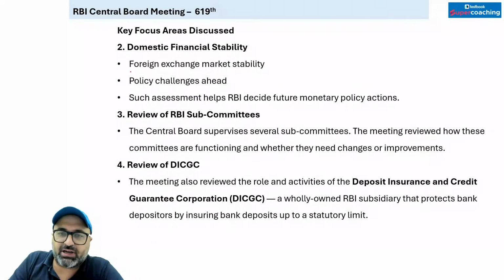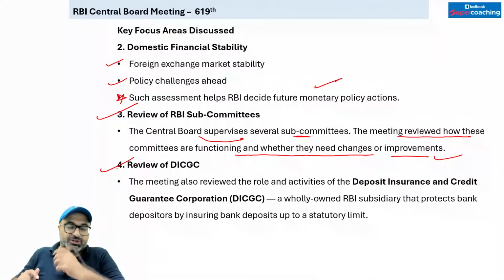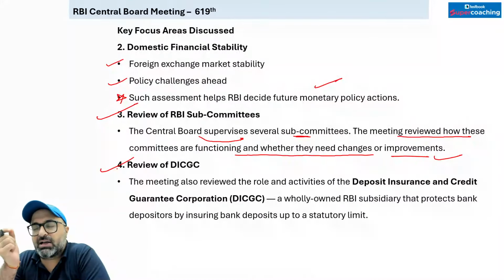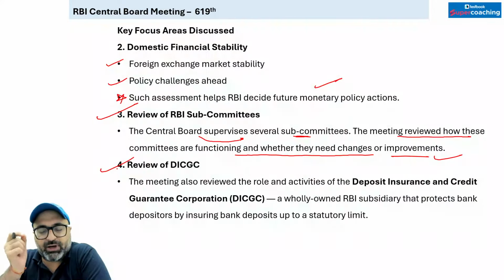The next point is review of RBI subcommittees. The Central Board supervises several subcommittees, and the meeting reviewed how these committees are functioning and whether they need any changes or improvement. The last point is review of DICGC. You will remember DICGC, the wholly owned subsidiary of RBI, which ensures public deposits with the bank up to 5 lakh rupees per individual per bank are insured, with a premium of 0.12%.